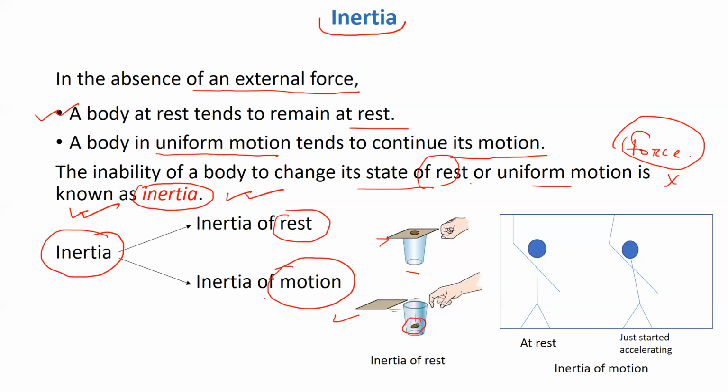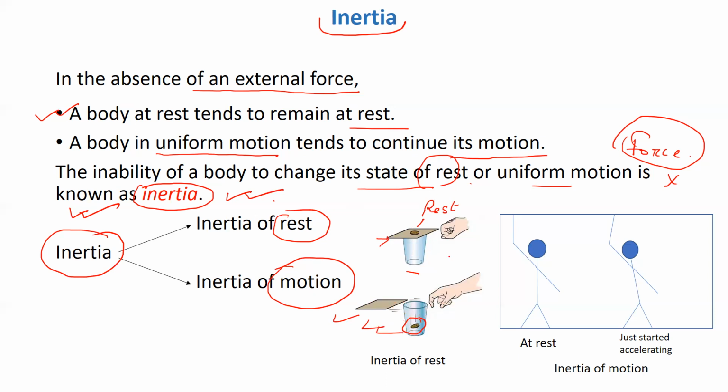So why is the coin falling inside the glass? Because the force is on the cardboard, not on the coin. Since the coin is at rest in this position, the coin will try to maintain its position of rest, and therefore when the cardboard is moved by a large force from the finger, the coin will fall inside the glass.